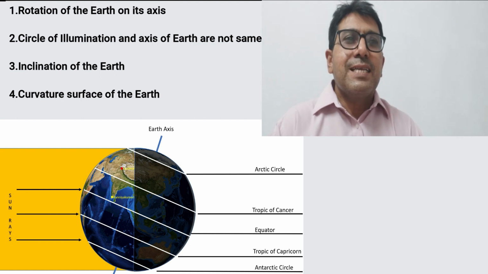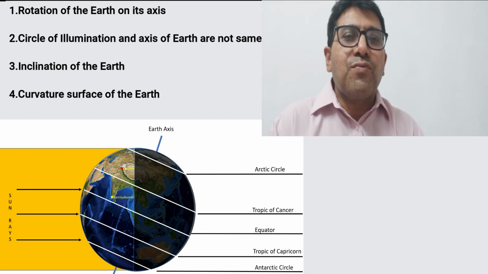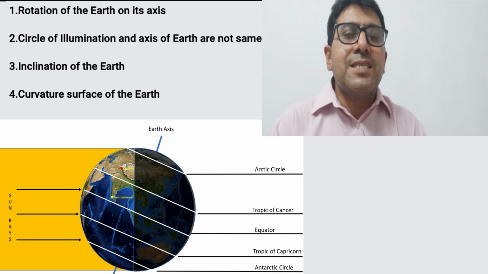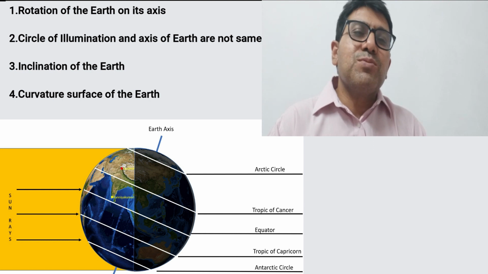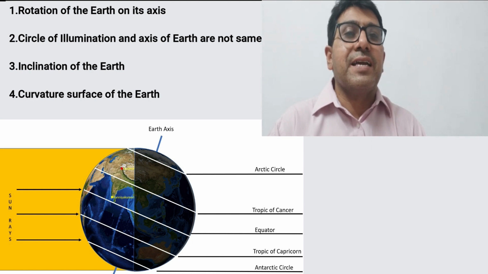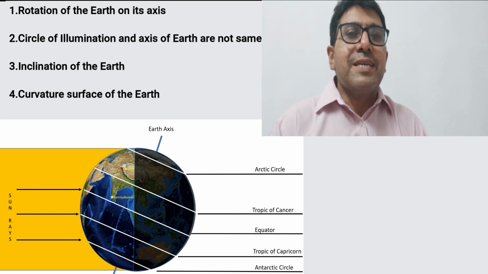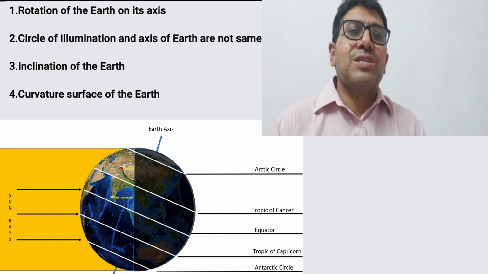As a result, for the places that are very close to the equator, there is no difference between the duration of day and night. While places like Jammu and Kashmir, which is approximately 35 degrees north, are away from the circle of illumination.